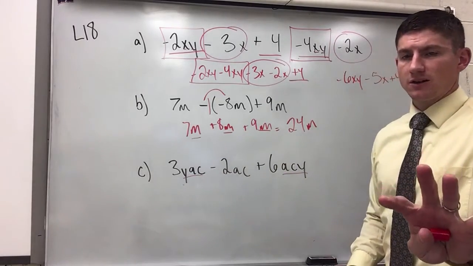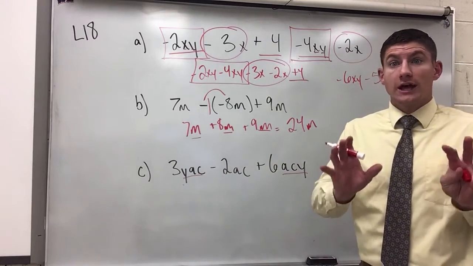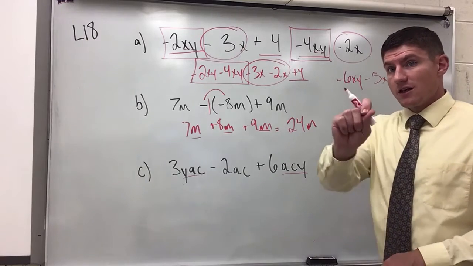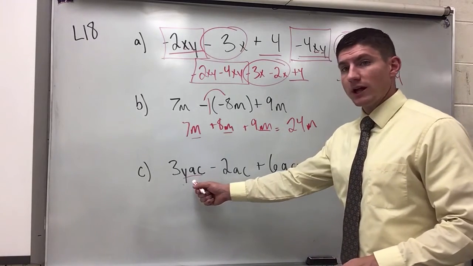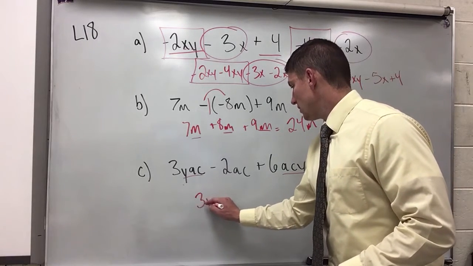Order doesn't matter in this case, as those are all factors that are going to be multiplied. These are all factors that are going to be multiplied, so they're like terms, even though the order is different. If you can identify that they're all the same variables, then they're still like terms. So I can rearrange this with my commutative property and put these together. I'm going to say 3yac